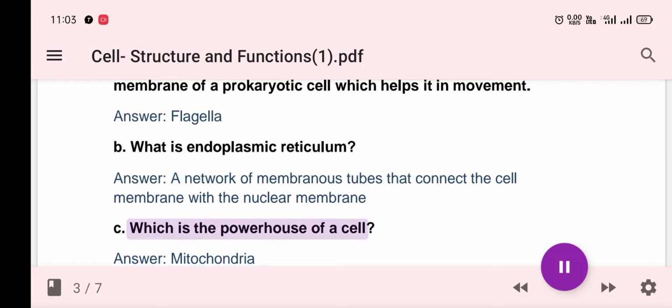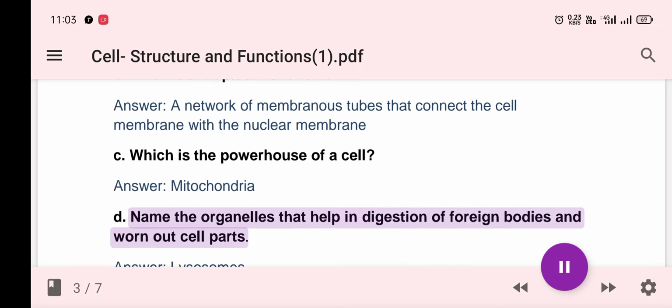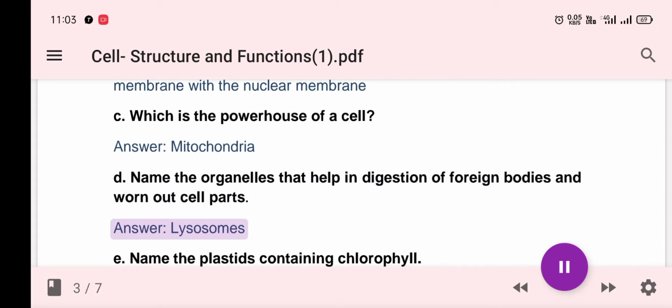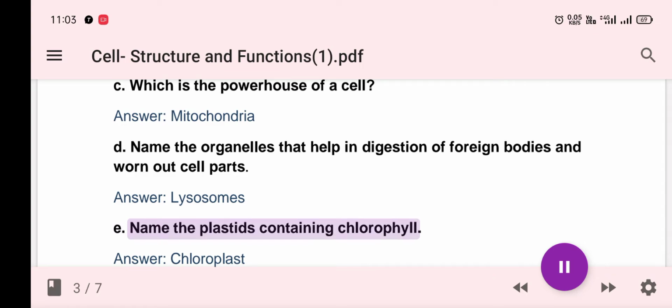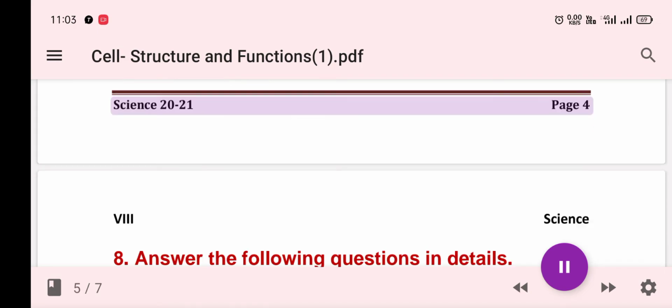C. Which is the powerhouse of a cell? Answer: mitochondria. D. Name the organelles that help in digestion of foreign bodies and worn-out cell parts. Answer: lysosomes. E. Name the plastids containing chlorophyll. Answer: chloroplast. Class 8 Science, page 4.